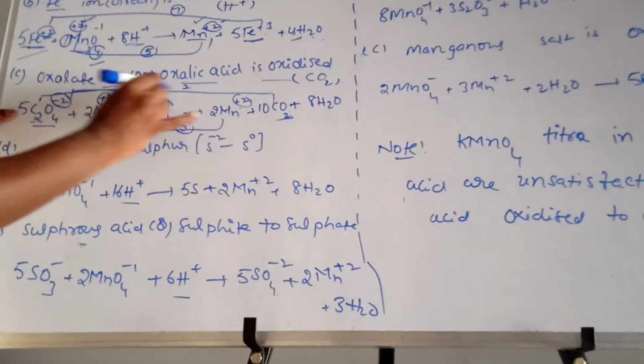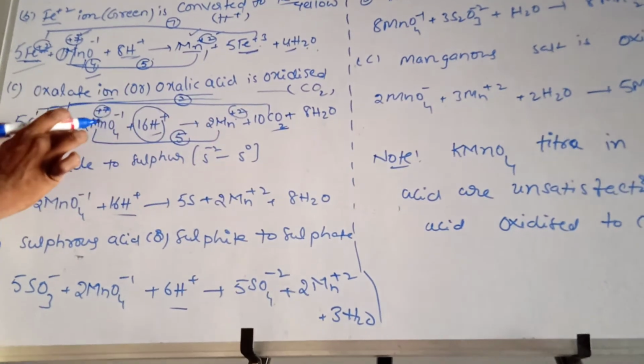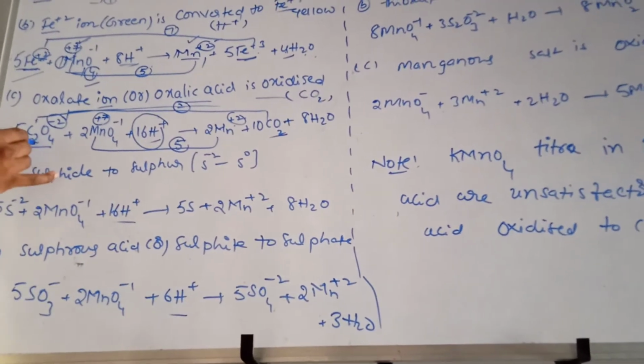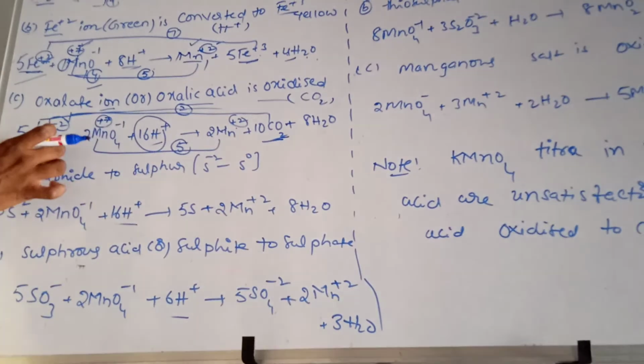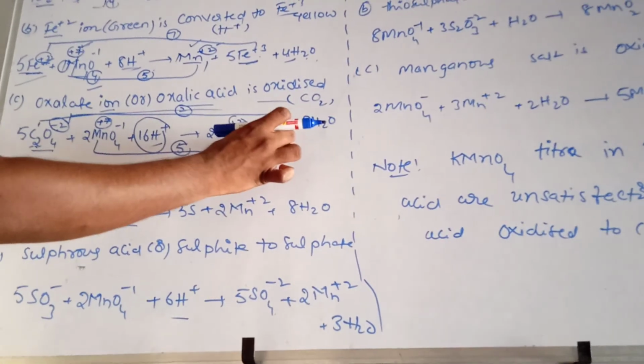Here, carbon to carbon, the difference you will get 2. The 2 you will write right here. 5 twos are 10, so 10 moles of CO2. C2O4 power minus 2 is there, you will write CO2.